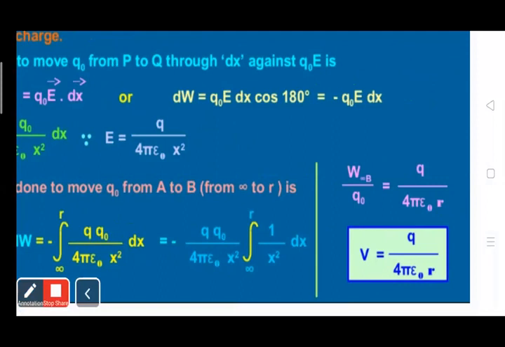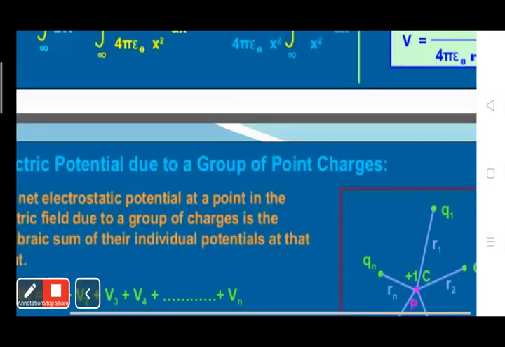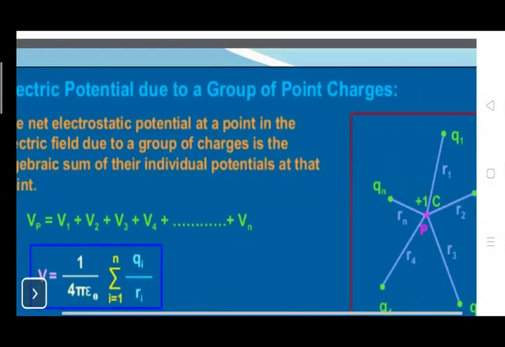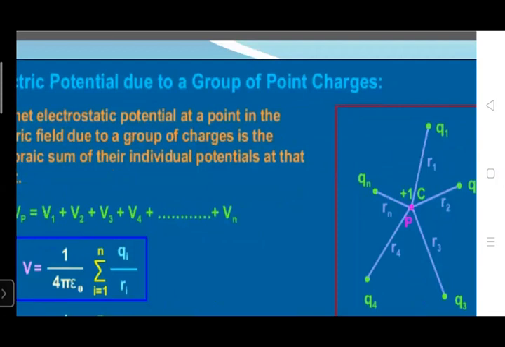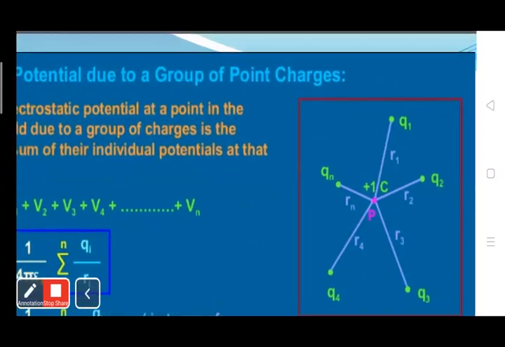Now the next topic is potential due to a group of charges. Due to a group of charges means we have to find the potential at a point where a number of charges are present, as we have done in the principle of superposition. So from the figure, there are a number of charges, Q1, Q2, Q3 up to Qn, and P is the point where 1 coulomb charge is kept.